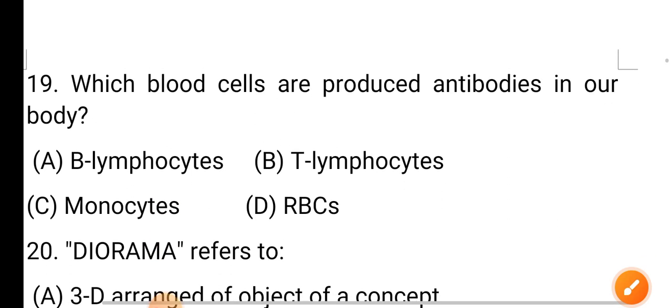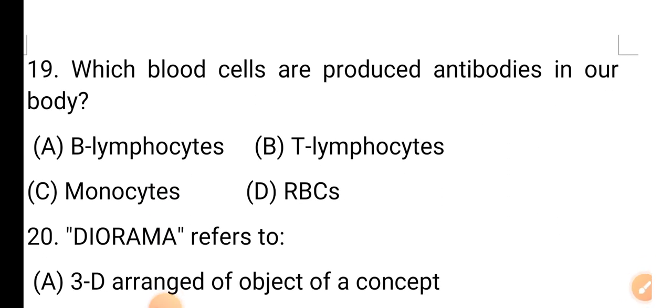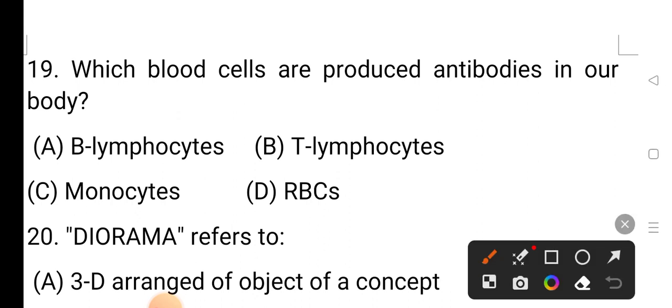Question number 19. Which blood cell produces antibodies in our body? Option A B lymphocyte, option B T lymphocyte, option C monocyte, option D RBC. The correct answer is option A.